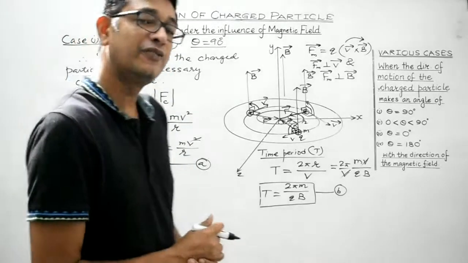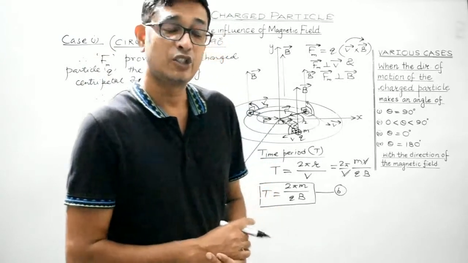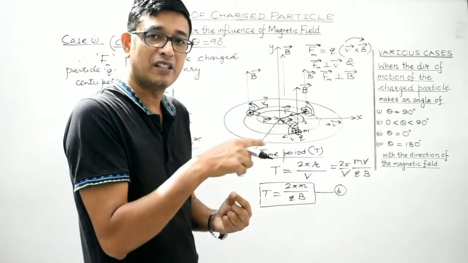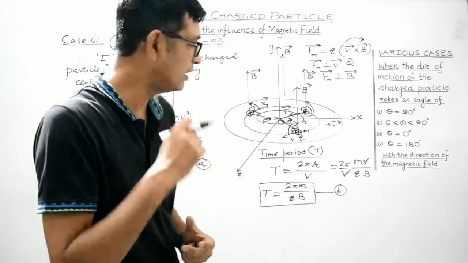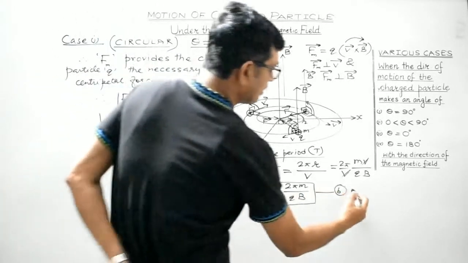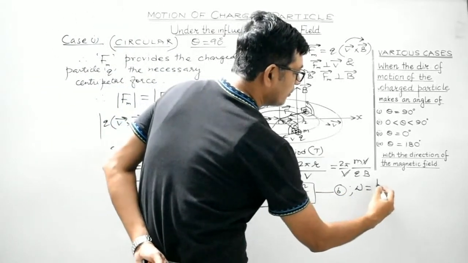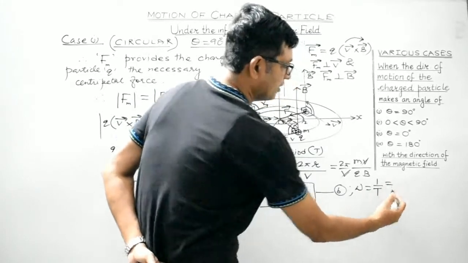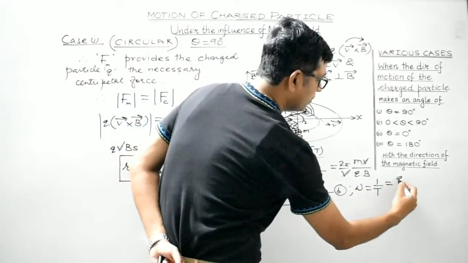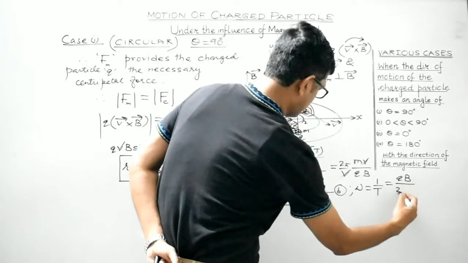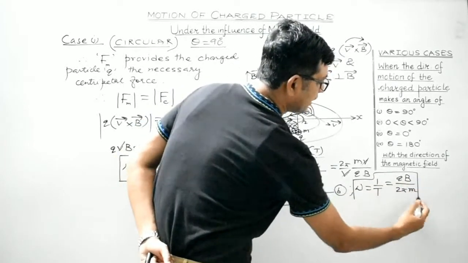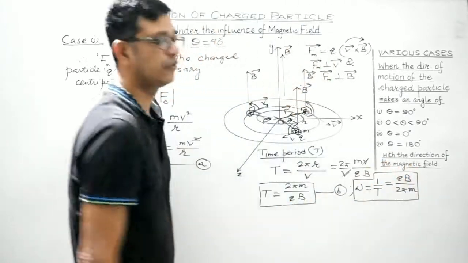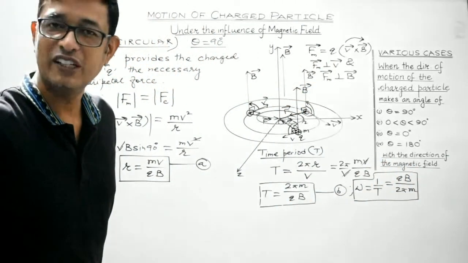What about the linear frequency then? The total number of revolutions completed by the charged particle in 1 second will be known as its frequency. So what will be the frequency then? Frequency, as you are aware, is the reciprocal of time period, isn't it? So simply it will be given by qB divided by 2 pi m. So this is the expression for the frequency of the charged particle, right?